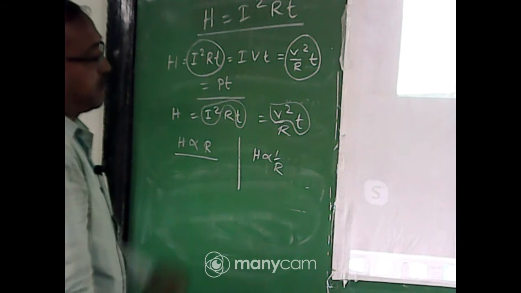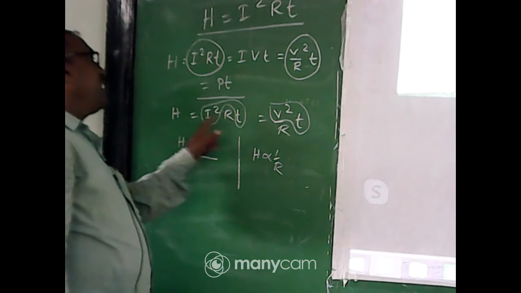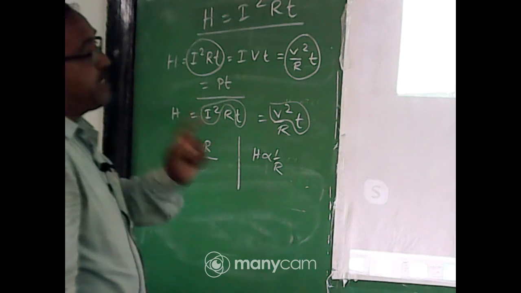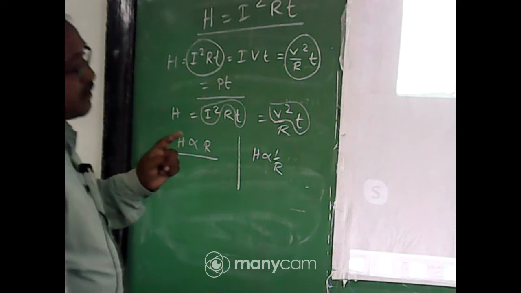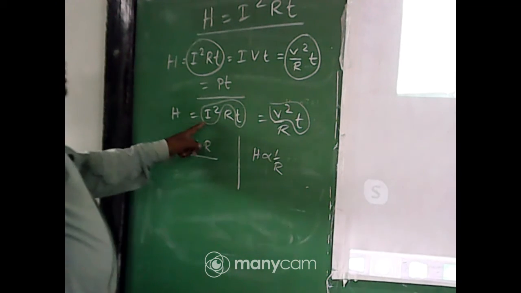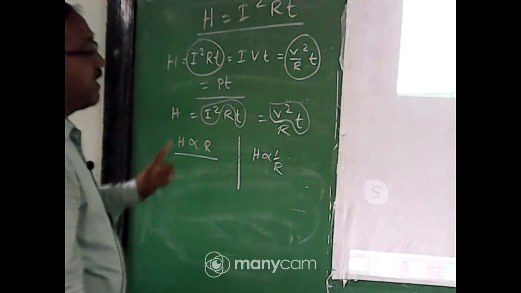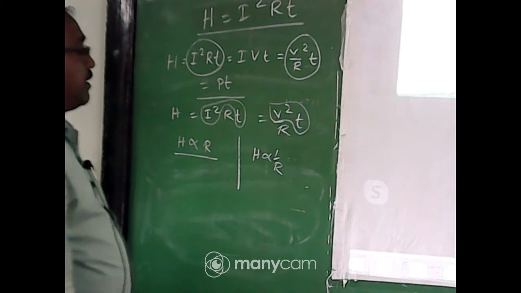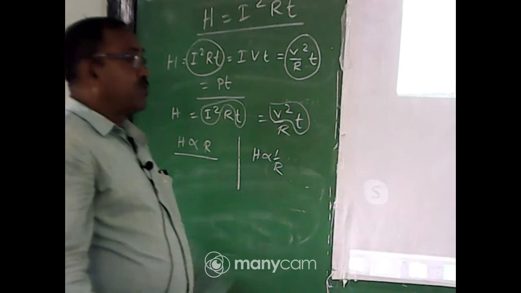But those are correct. When are those correct? If you see I and T as constant, I constant when? When the circuit is connected in series. Very good answer. Thank you. I is constant, that time we write H varies as R. And when H varies as 1 by R, then V is constant.